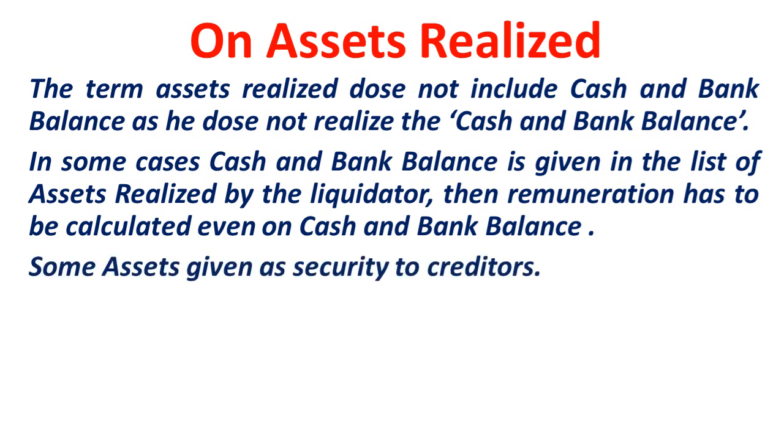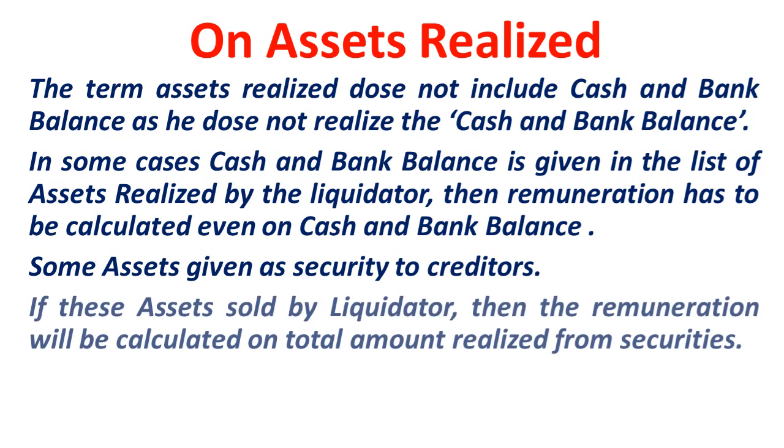Then sometimes we give assets as a security to creditors, the people from whom we have taken loans. In such a case, if those assets are realized by the liquidator himself, then we need to pay remuneration on those assets also, which have been given as security to creditors. So if they are realized by the liquidator, then remuneration will be given on those assets even.